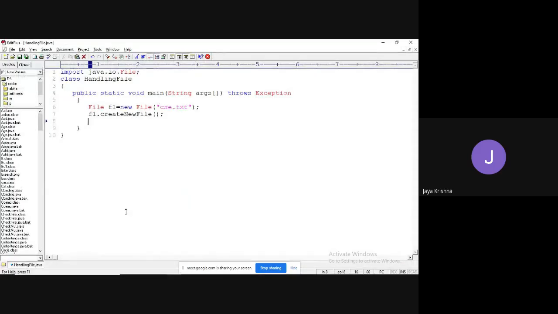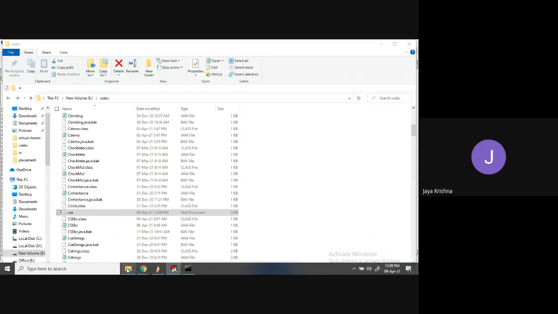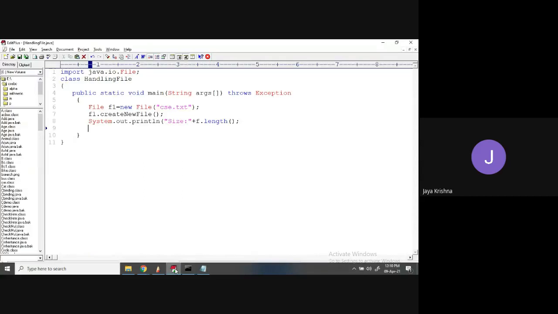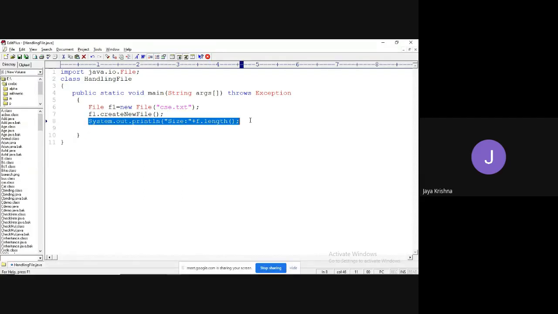Now I can perform various kinds of operations, like I can find the length of the file. System.out.println of size of the file. What is the method I can use? I can use the length method. Before that, I will write some data, so that it will provide some kind of number as the size.